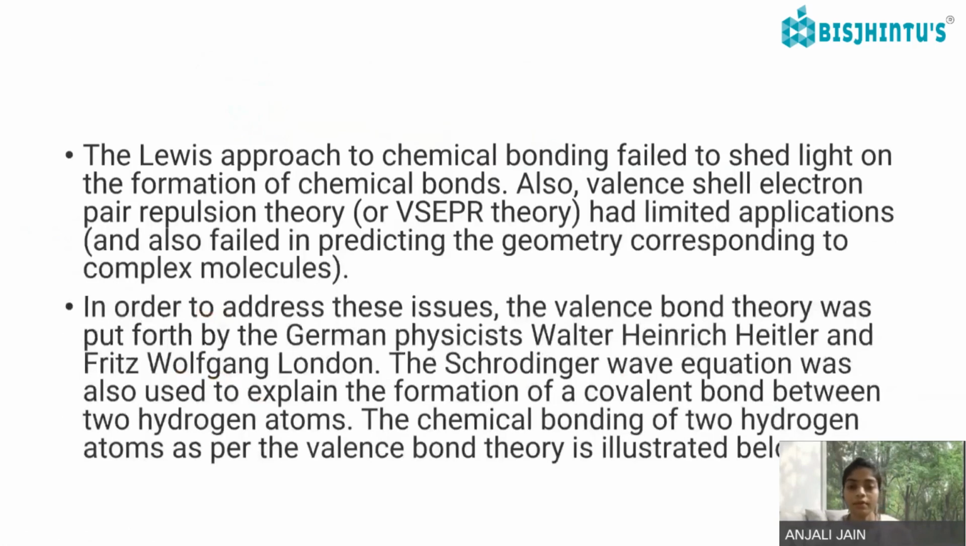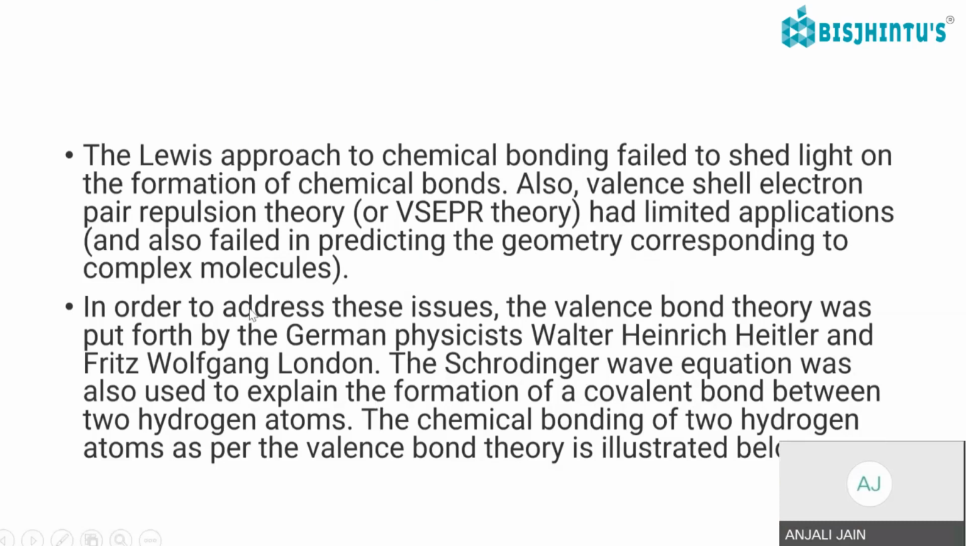The Lewis approach of chemical bonding failed to shed light on the formation of chemical bonds. It does not tell us how chemical bonds are formed. Also, VSEPR theory had limited application and failed in predicting the geometry of complex molecules. To address these issues, valence bond theory was put forth by the German physicists Walter Heitler and Fritz London.